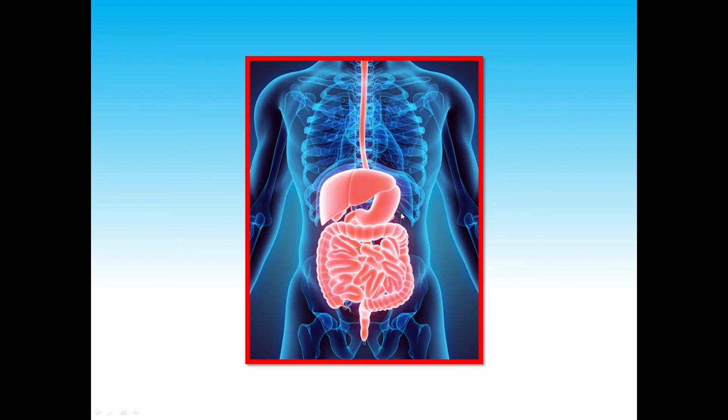Let us take a quick recap. From the mouth, the food reaches the stomach through this food pipe. In the stomach, it mixes with the acid and becomes a fine paste. It reaches the small intestine. The small intestine is the tube where the real digestion takes place, where the nutrients are absorbed and passed into the bloodstream. The unwanted material moves into the large intestine, and is thrown out through the anus.